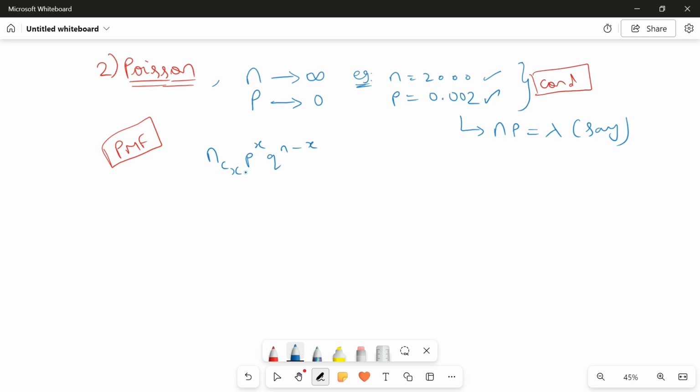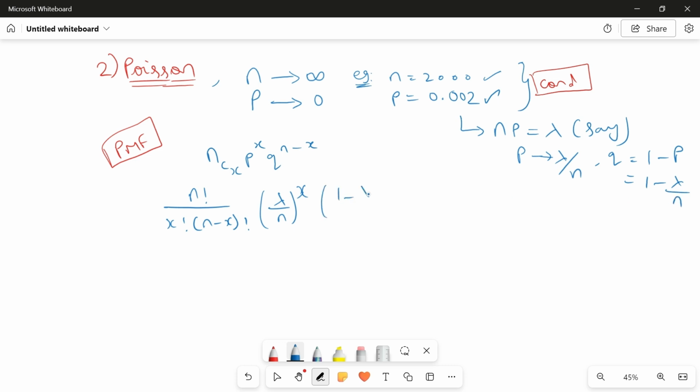Now what did I tell? n is infinitely large and p is infinitely small. So now we will expand this: n factorial by x factorial into n minus x factorial. What is p? p can be written as lambda by n, power x. And similarly, what is q? q is 1 minus p, so it can be written as 1 minus lambda by n. So 1 minus lambda by n, power n minus x.